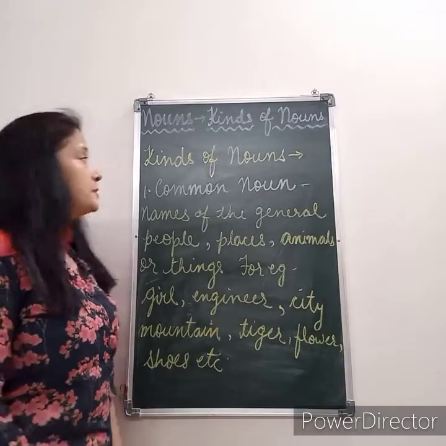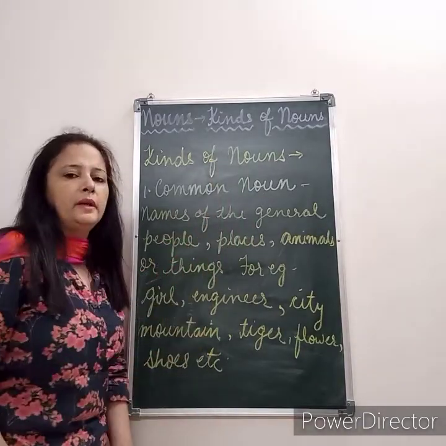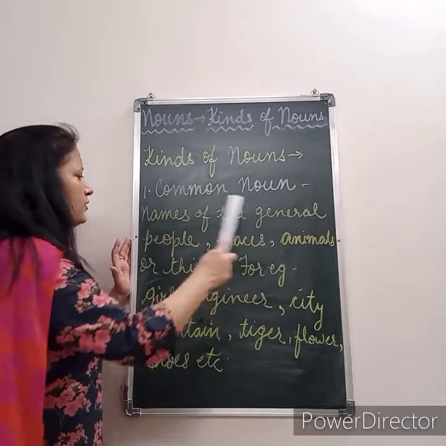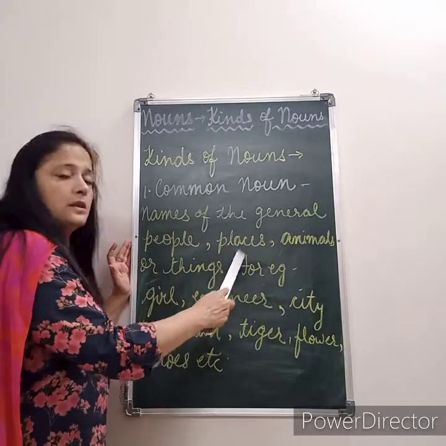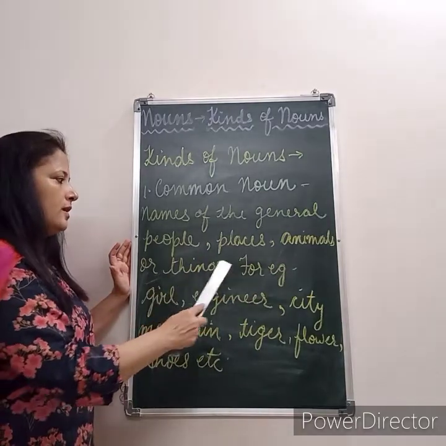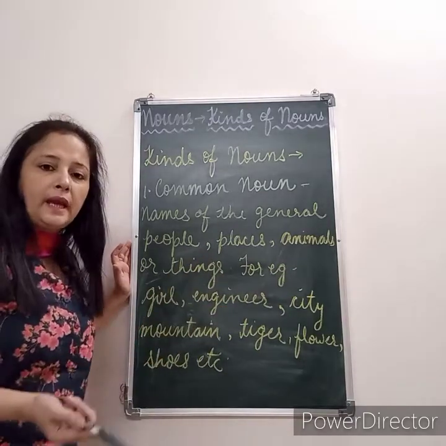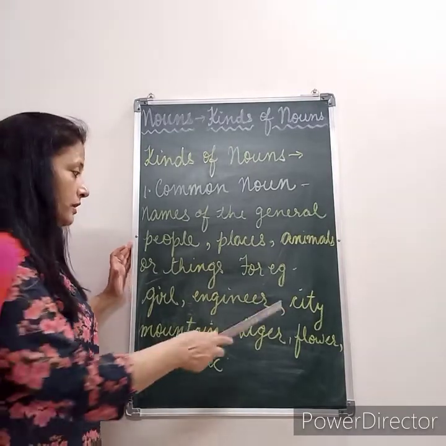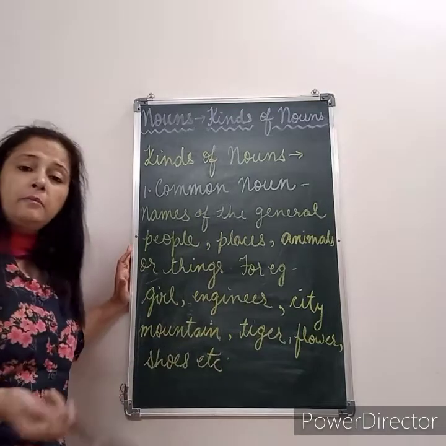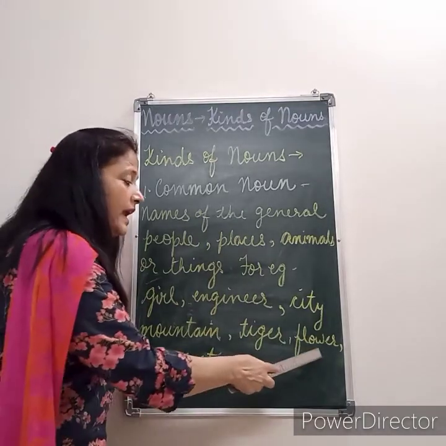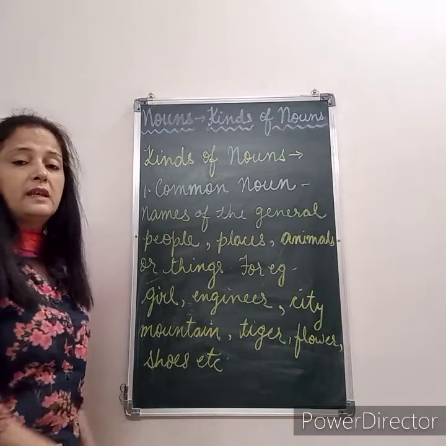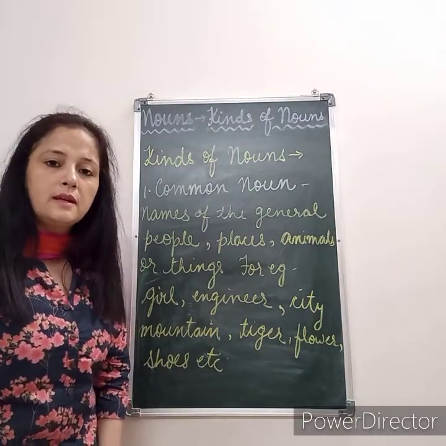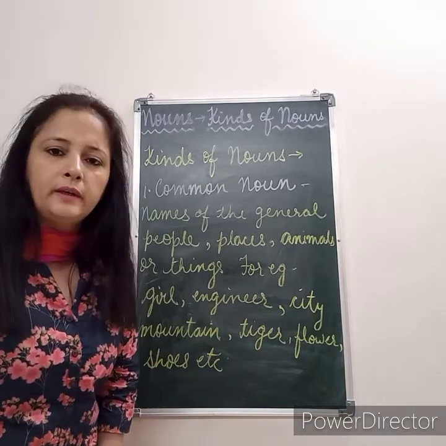Now students, let me explain what common nouns are. Common nouns are those nouns which are the names of general people or places or animals or things. For example, girl, it can be any girl. Engineer, the name is not there, so it can be any engineer. Any city, any mountain, tiger, any flower, shoes, etc. Unless and until there is a proper name given to these things, they are called common nouns.